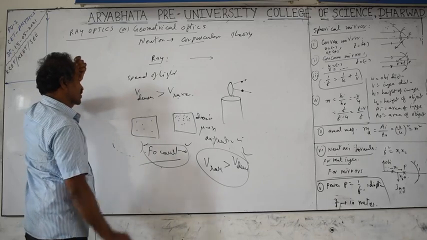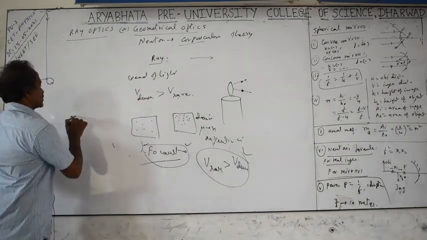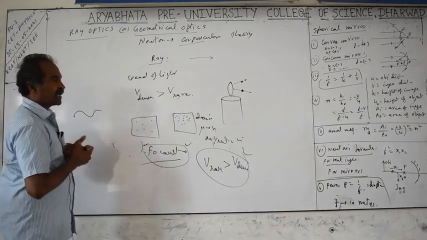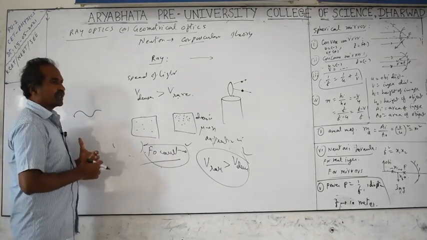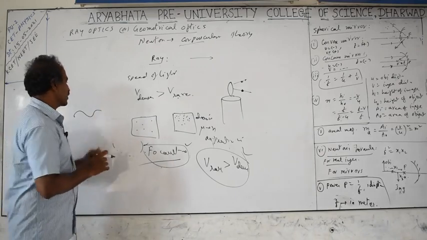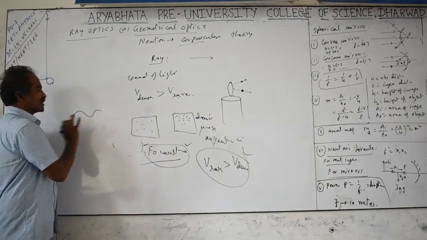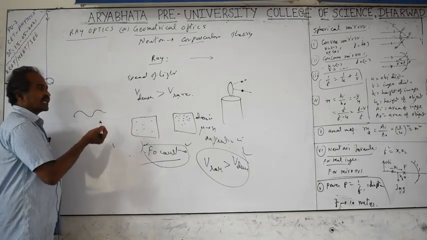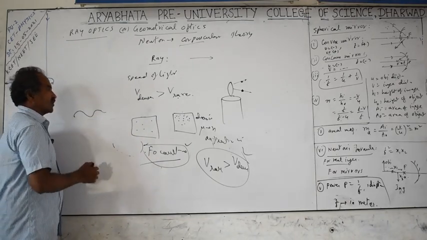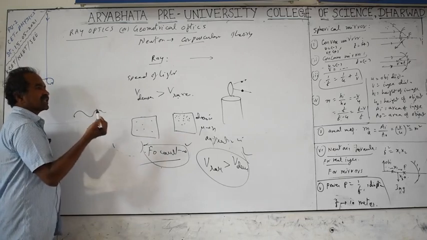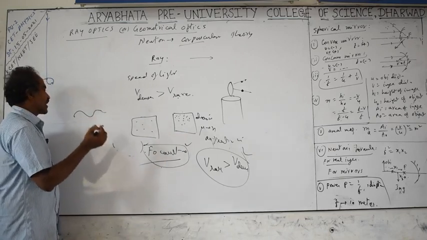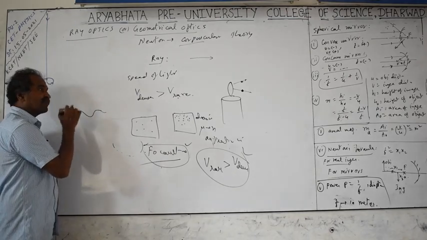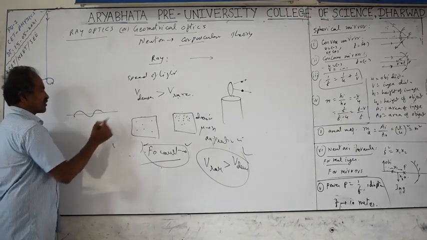But Foucault's experiment supports Huygens' wave theory. According to Huygens, light travels in the form of waves. Waves actually require a medium, unless they are electromagnetic waves, which don't need a medium. But Huygens did not know what type of wave it was, longitudinal or transverse, just that it was a wave. For propagation of a wave, a medium was thought to be required, because only sound waves were known; electromagnetic waves were not known. Electromagnetic waves, meaning these light waves, have an electric field as well as a magnetic field, and can travel in a vacuum. But sound cannot travel in a vacuum because it is a mechanical wave, requiring a medium, not an electromagnetic wave.